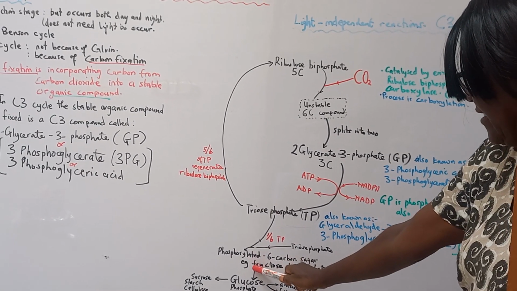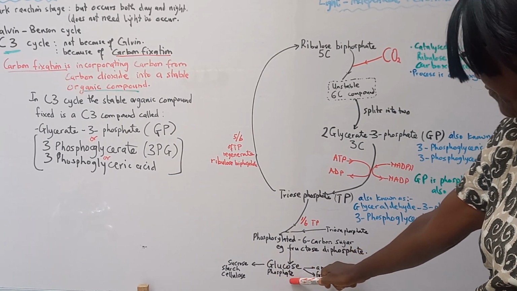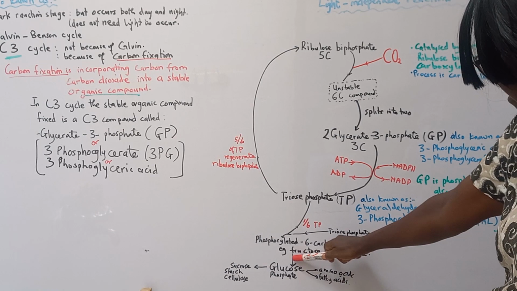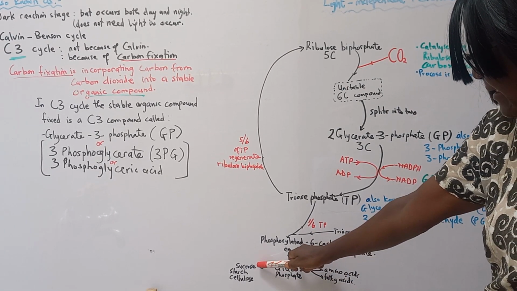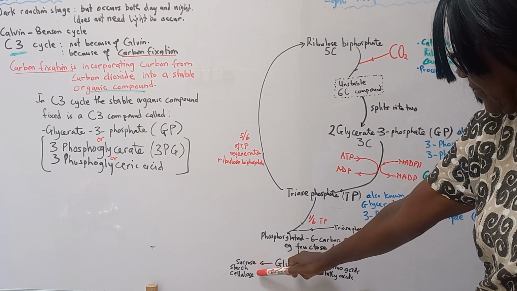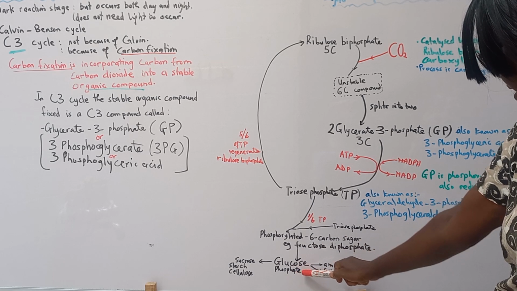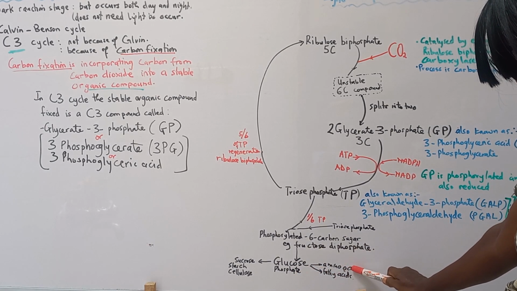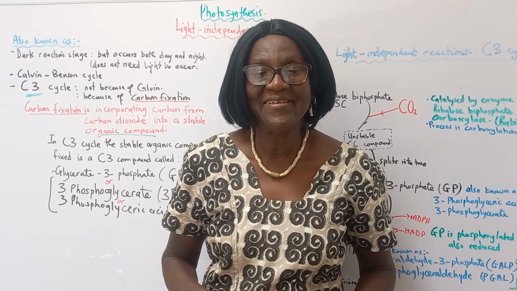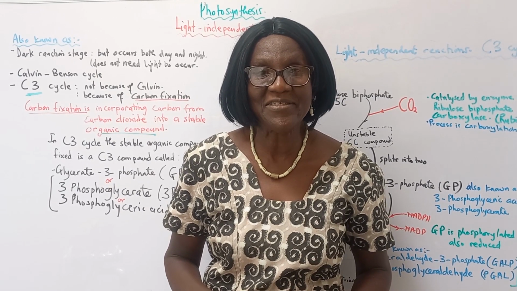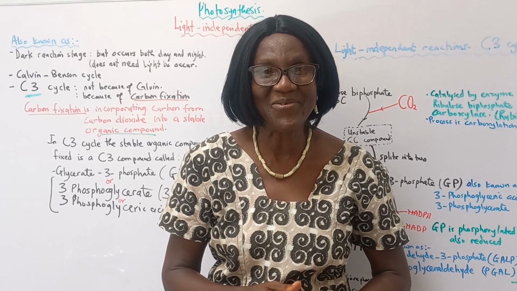The fructose diphosphate will turn into glucose phosphate, and this phosphorylated glucose is quickly turned into other forms like sucrose, starch or cellulose. Also, this phosphorylated glucose can form amino acids or fatty acids. So this is the light-independent reactions, the Calvin-Benson cycle, or the C3 cycle.